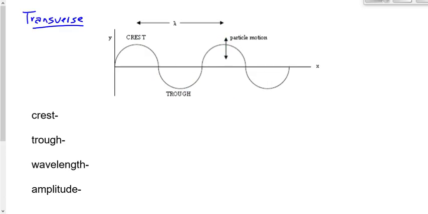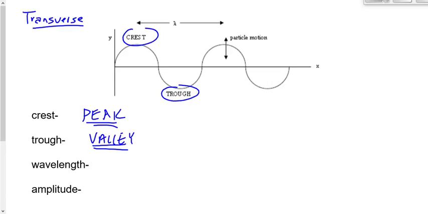We labeled a number of things on this transverse wave: crests being the peaks or the bumps of the wave, trough being the valleys of the wave, or we could say the dip of the wave, and the wavelength, the length of a wave, or the distance over which a wave repeats itself.